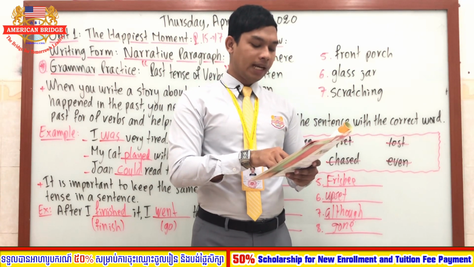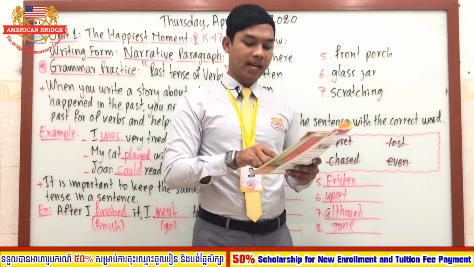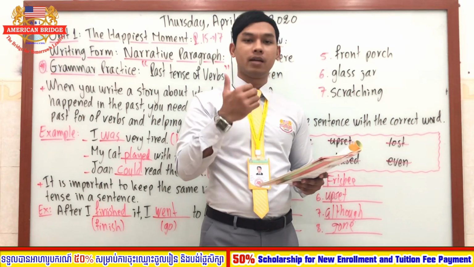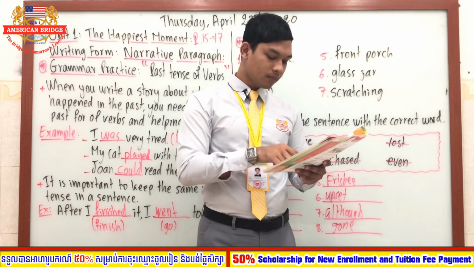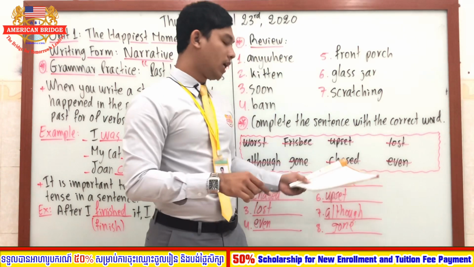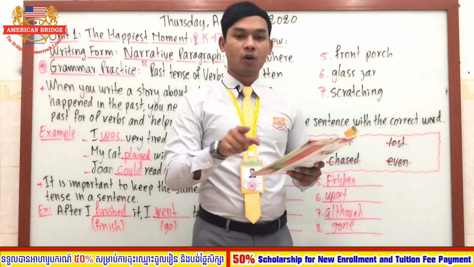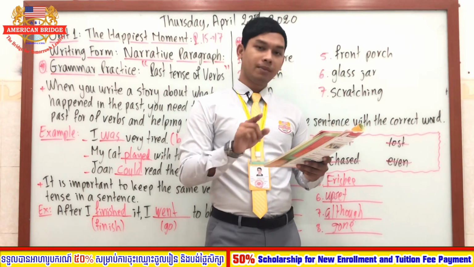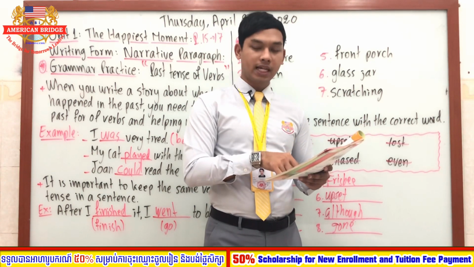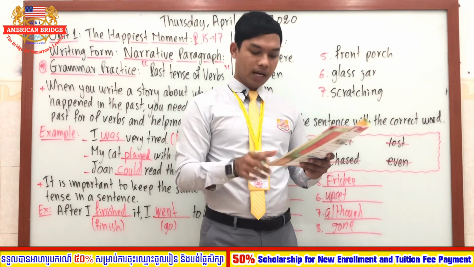The day I lost Lucky was the worst day and the best day of my life. So this is also past tense. In this sentence, actually, it's made in past tense. Number 2, after that we chased. You can see chase here with the D. So this is also the past tense. Our dog Rover around the park, right? Number 3, I thought I lost. So the lost here is the past tense of the word lose, right? So you have to underline that.